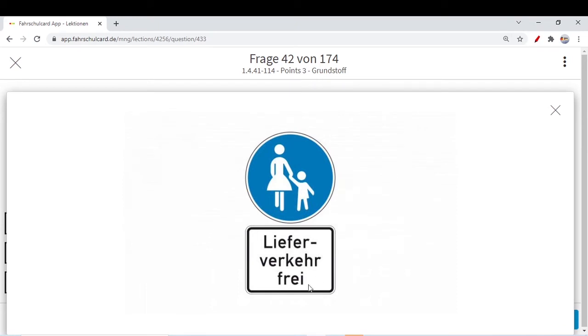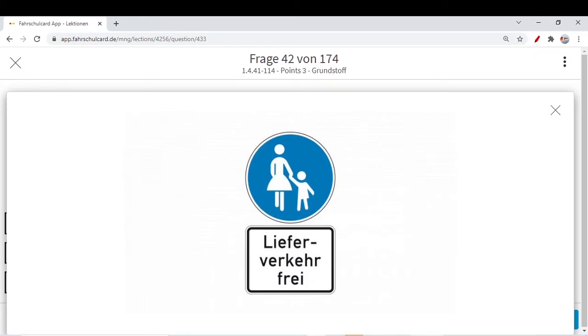But there is an additional sign, Lieferverkehr. If you don't know German, maybe you know this term Lieferung, like delivery, food delivery, item delivery. So other than the pedestrians or those who are walking on the road, there is an exception for those people who are doing deliveries of the food or whatsoever they are delivering.